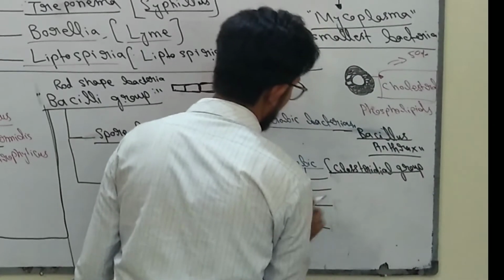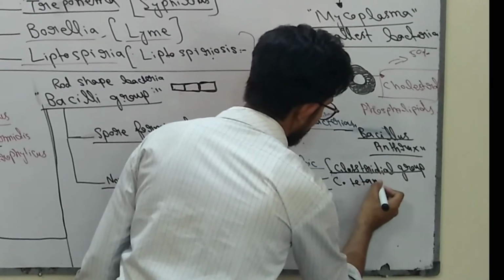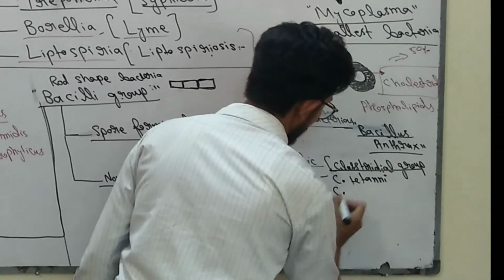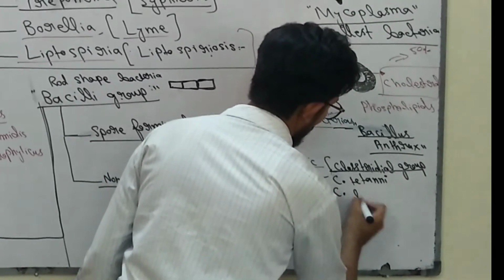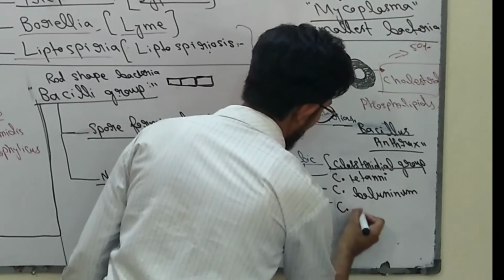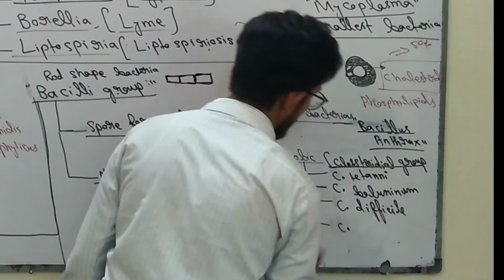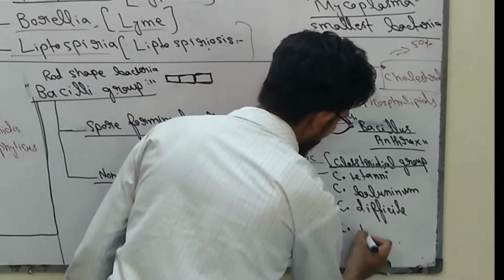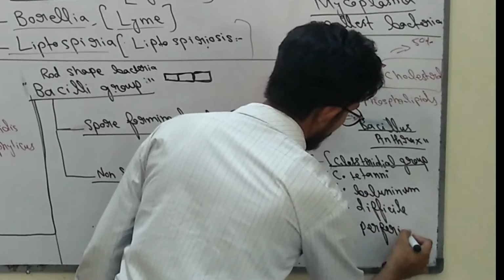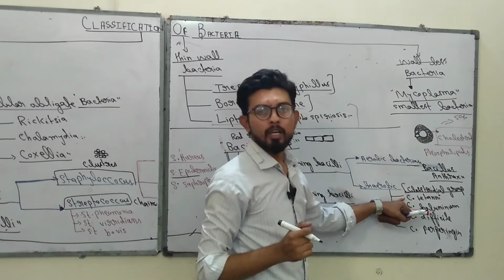And the four bacteria are Clostridium tetani, Clostridium botulinum, Clostridium difficile, and last, very important, Clostridium perfringens. Clostridium tetani causes tetany.